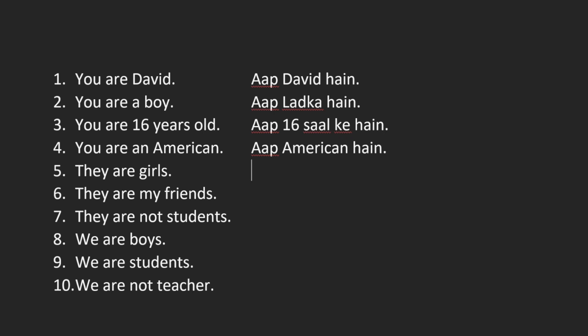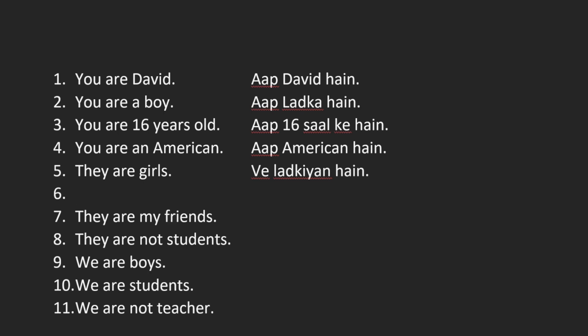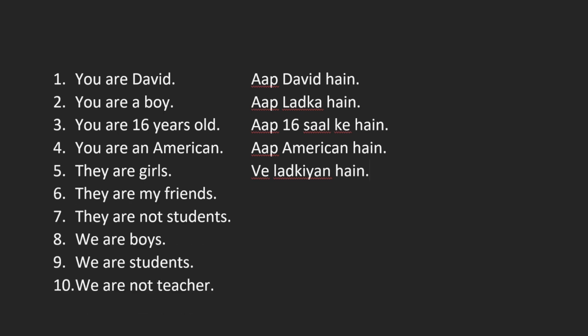Now next sentence. How to say they are girls? वे लड़कियां हैं. So लड़की is one girl and for plural girls it will become लड़कियां. The sound there will be a nasal sound, so I put it here. लड़कियां हैं. वे लड़कियां हैं. Okay. Now let's see the next sentence. They are my friends. So वे for plural, मेरे friend दोस्त हैं.